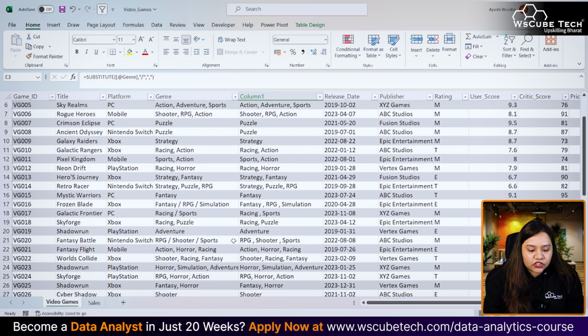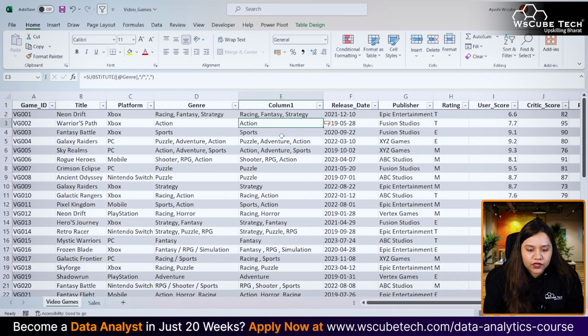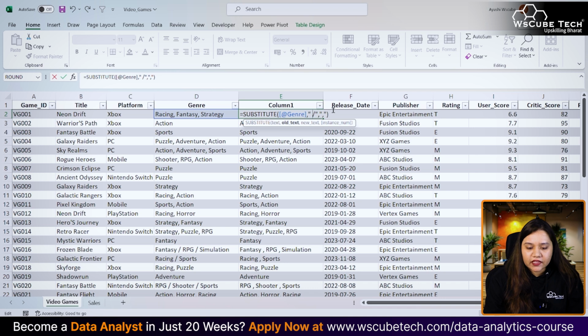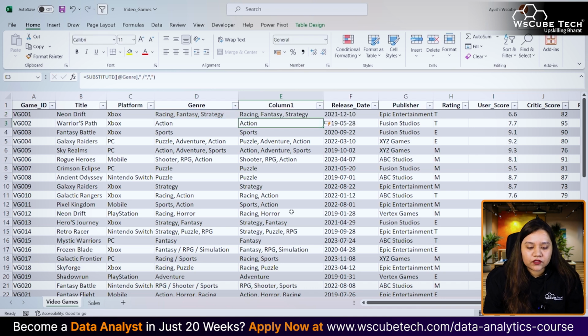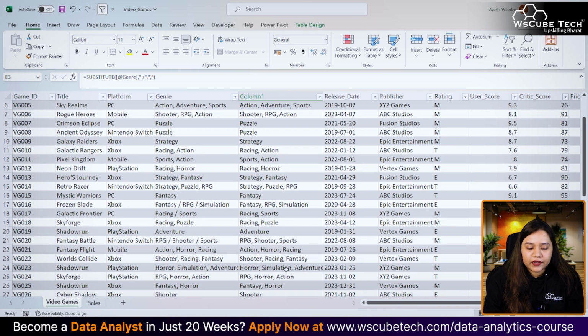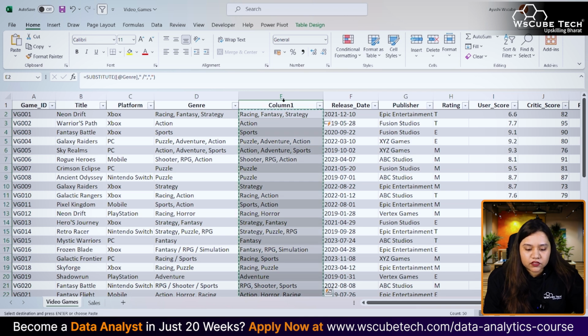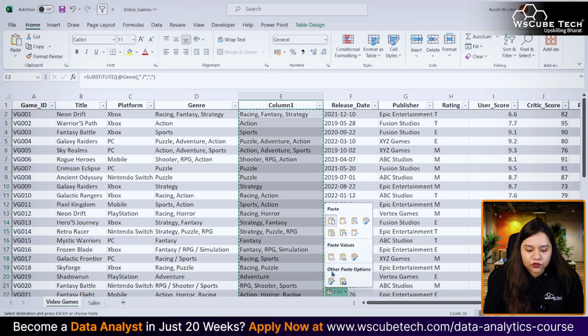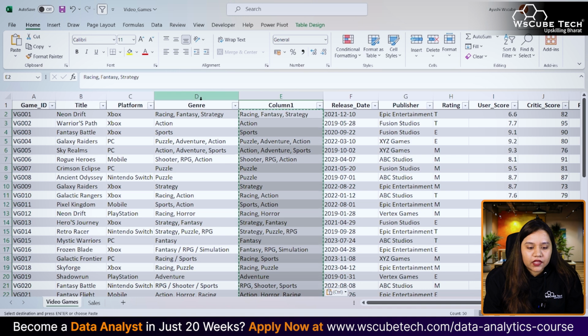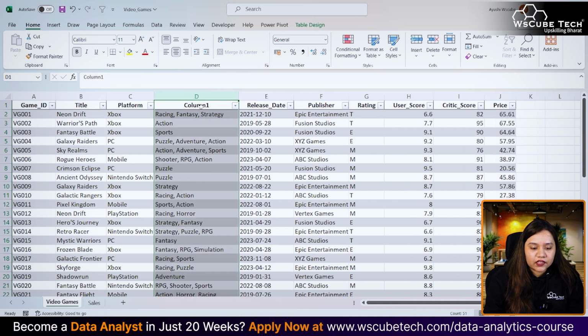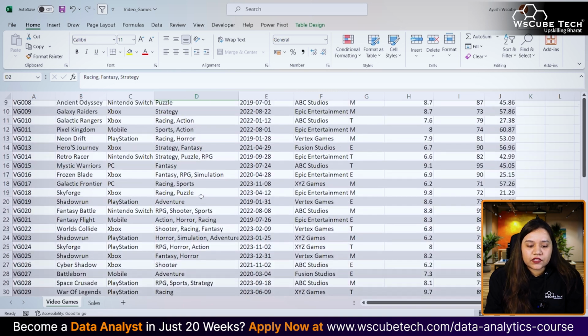I think the slash always comes with a space. So I'll just make a small change over here: with a space and a slash, let's replace it with a comma, so that now it is properly comma separated. It looks much better now. Same thing you can do over here: just choose this, copy this, paste it right here, but this time remember to paste only values. Then press Control minus on this one and make this one genres. See, here we'll have all the genres of these games.